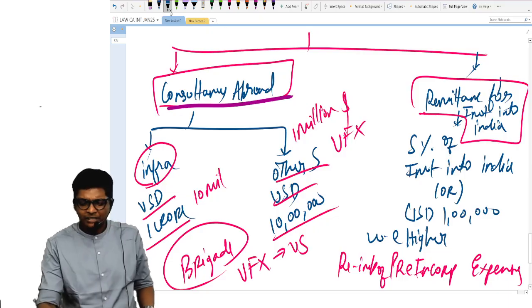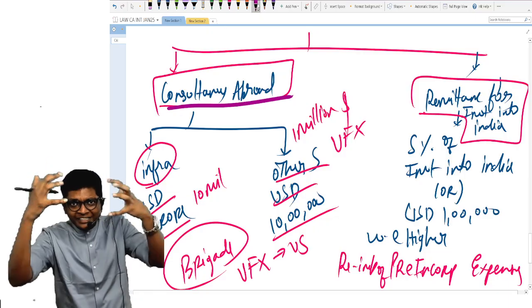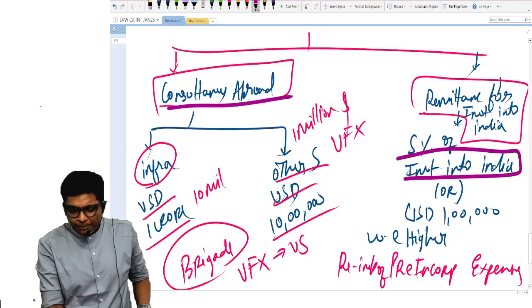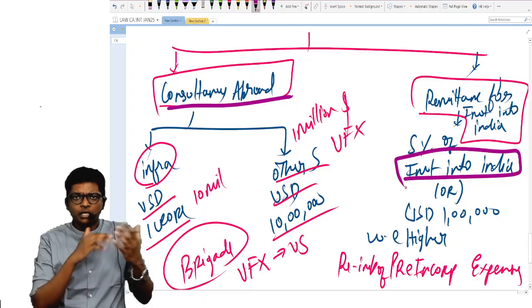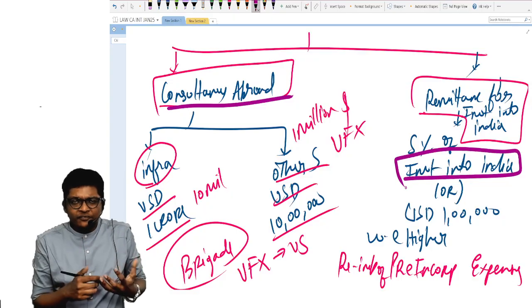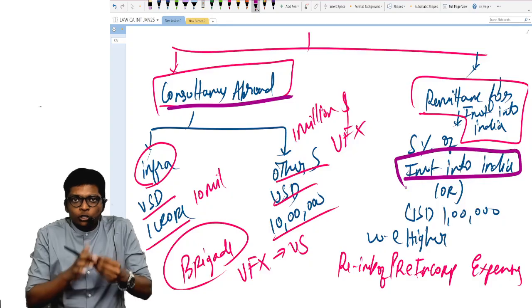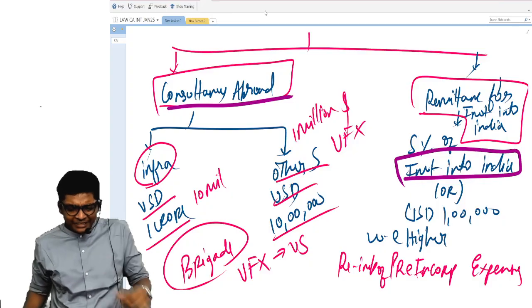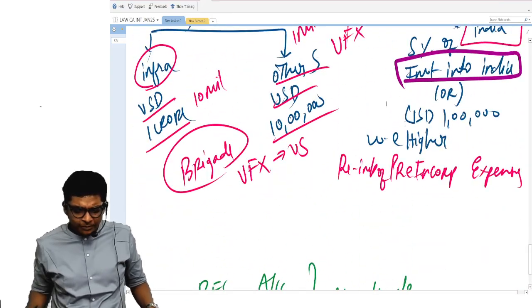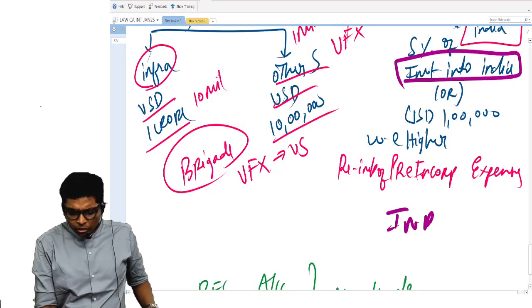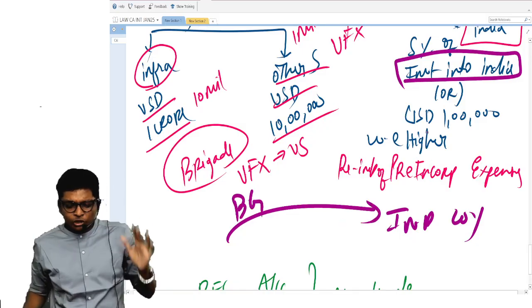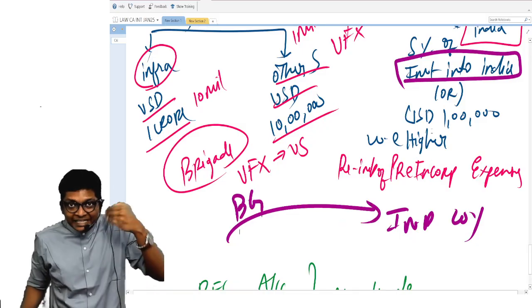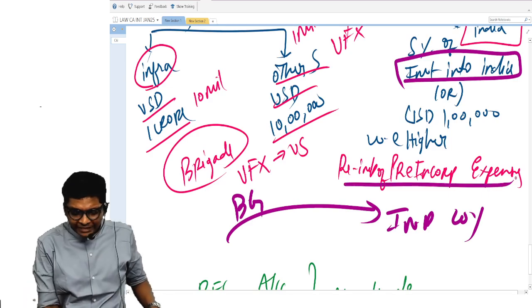And the last one, if you are getting foreign investment into India, somebody is investing into your company. For example, let's say BlackRock, a private VC firm, is investing into Zomato in India. When somebody is investing, let's say you have an Indian company, and somebody abroad, let's say Bill Gates, is investing in your company, then you have to reimburse pre-incorporation expenses.